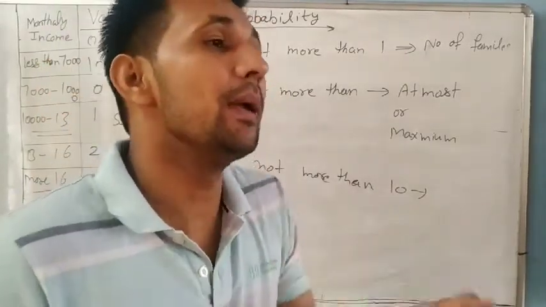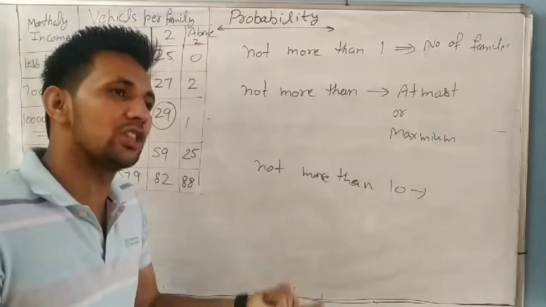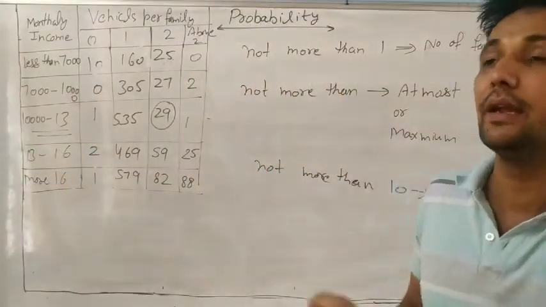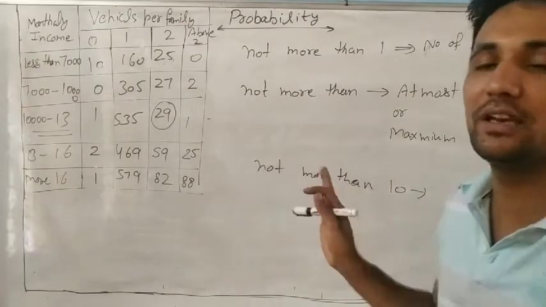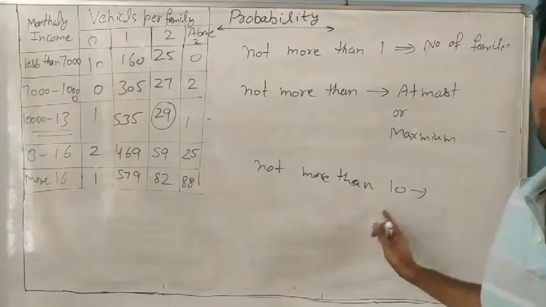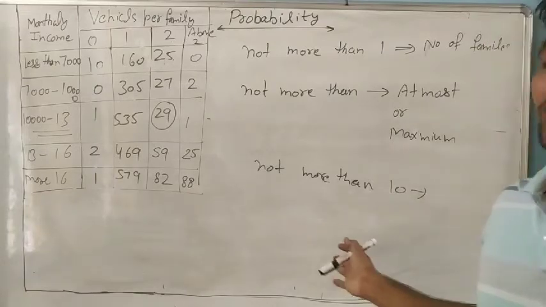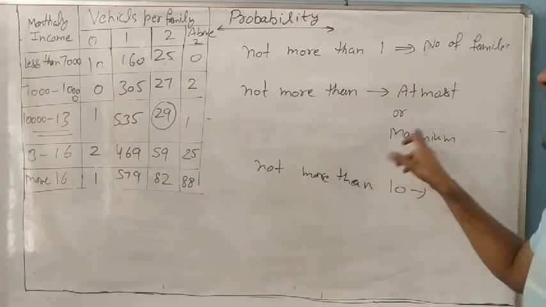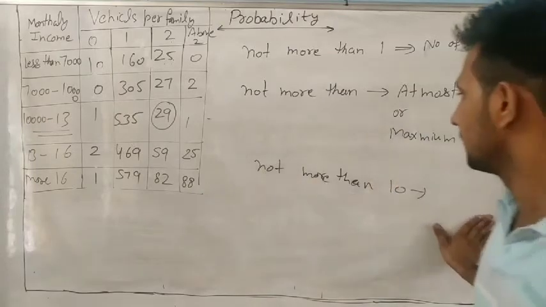But it may be 1 rupee, maybe 2, 3, 4, 6, 7, 8, 9, or 10. But 11 will never happen in your pocket, because you said not more than 10. That means maybe 9, you are not sure, you don't know. Understand? So not more than means at most. A maximum is 10. Okay?